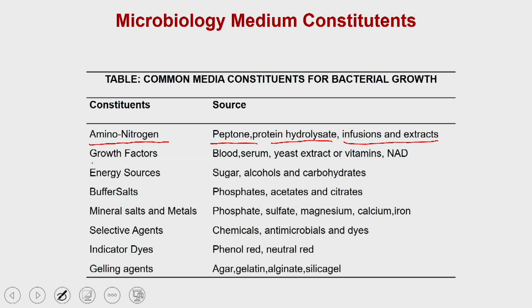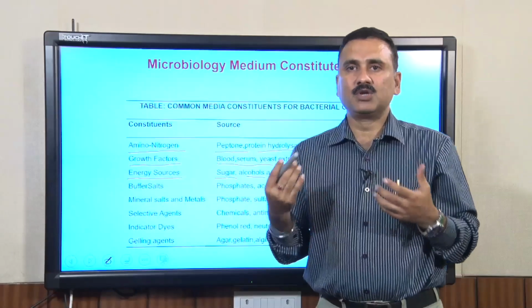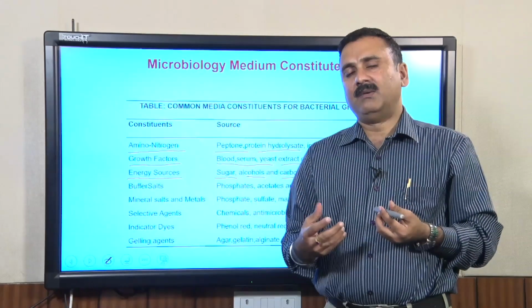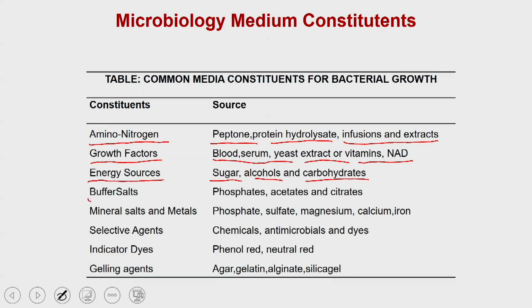Then you also need to provide the growth factors. Some of the bacteria require growth factors, which you need to provide in the form of blood, serum, yeast extract, or different types of vitamins, NADH. Then you also need to provide the source of energy. The source of energy could be sugar, alcohol, or carbohydrates. Then, when the organism is growing in the media, it is changing the pH of the media. So, that pH should also be maintained, which you mostly do by keeping phosphate, acetate, or citrate in the media.